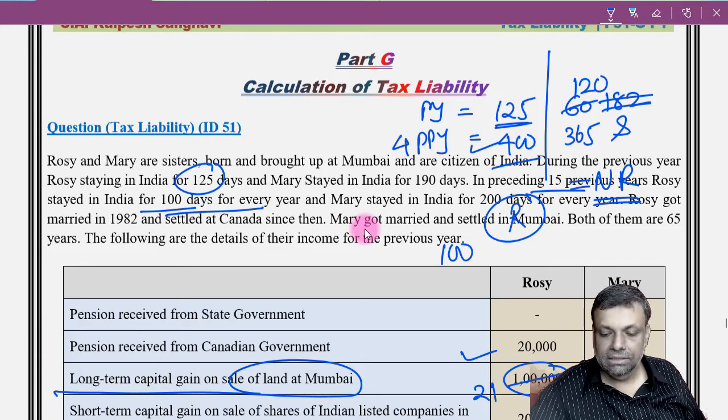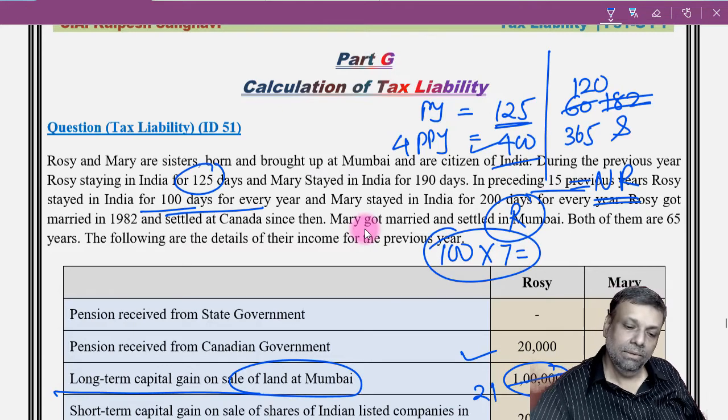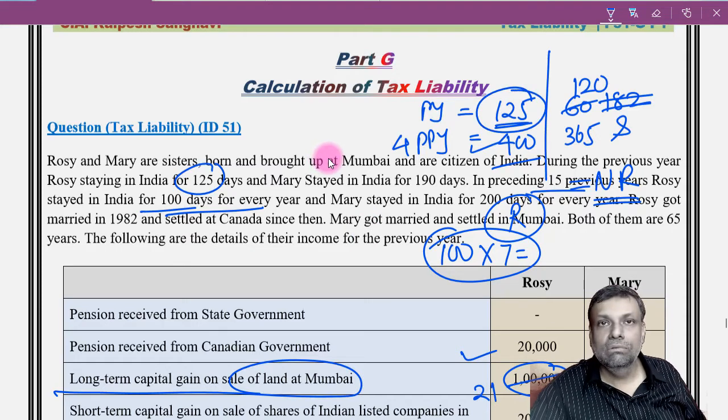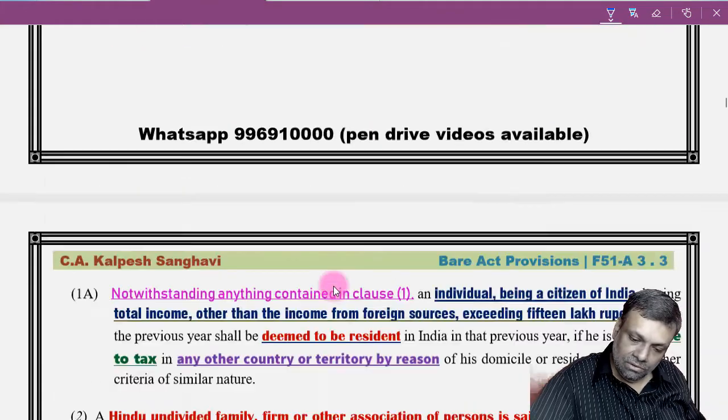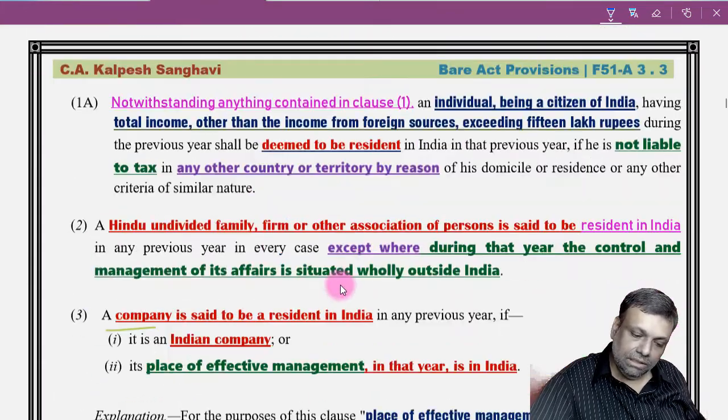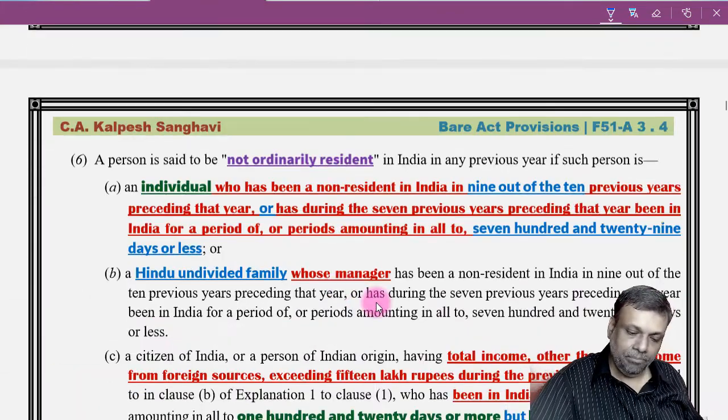See, 100 days you are staying every year, so in the past 7 years you are staying 700 days. That is one of the situations. And at the same point in time, during the previous year it is more than 120 days, but less than 182 days. So not ordinarily resident under section 6(6).